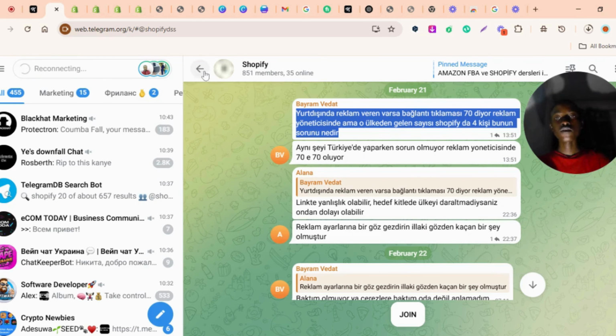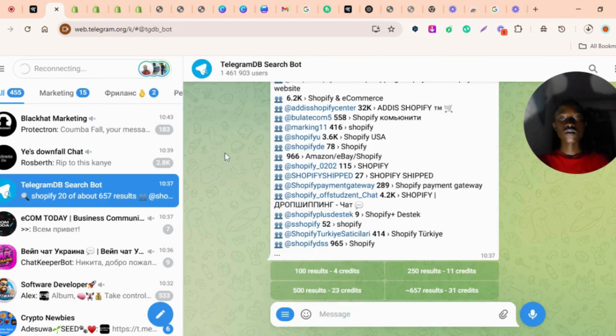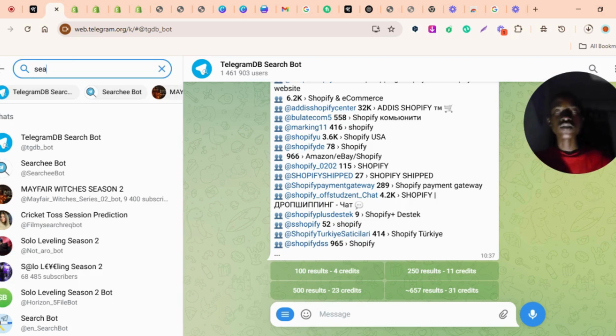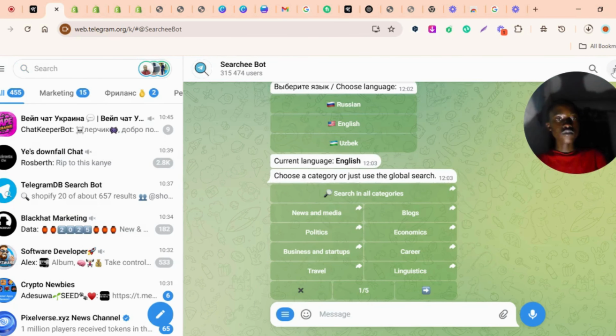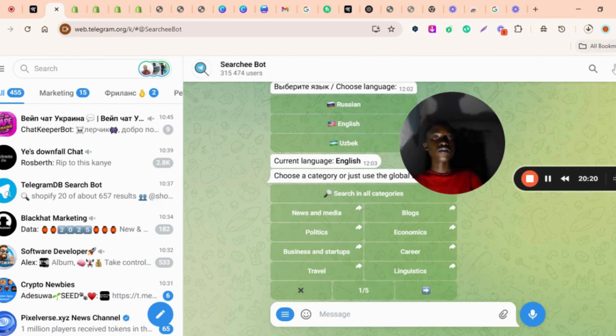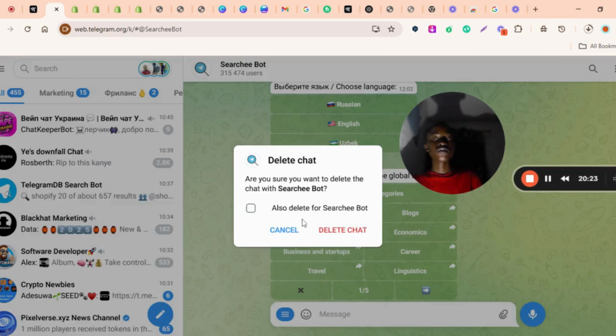Let's try another bot like that. There's also another bot I normally use. Also, when we are joining groups, we should make sure that the last engagement in that group does not exceed maybe this month. When we come up, this is the bot I'm talking about, the search bot. The only way we can know that this bot is legit is if I do the same thing I did with that one. Let me delete the chat, then restart the bot.